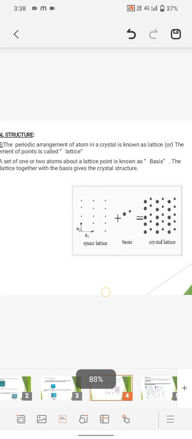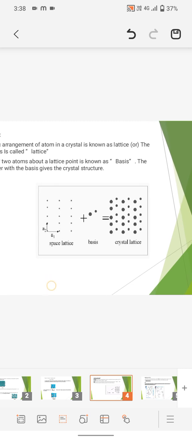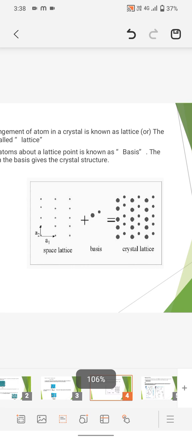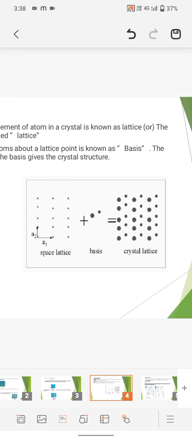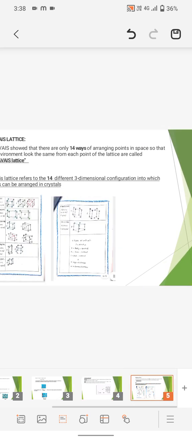Here is a perfect example to show the crystal lattice. Here, space lattice plus basis is equal to crystal lattice. Here A1, A2 are shown as points, and the distance between A1 and B1 is equal. The basis is shown as a dark point. The addition of the space lattice and the basis gives the crystal lattice. This is about lattice structure.